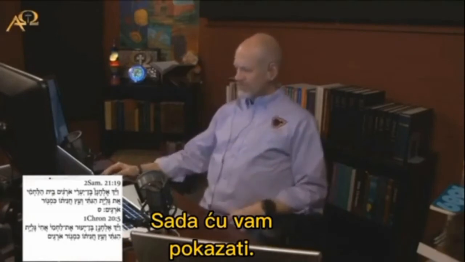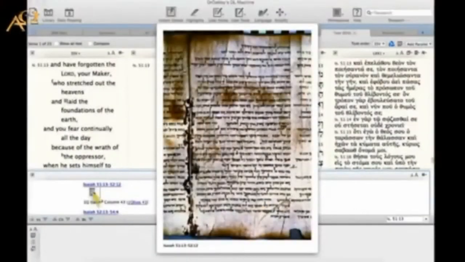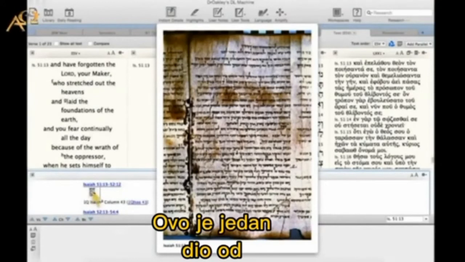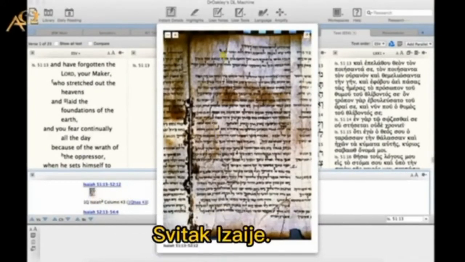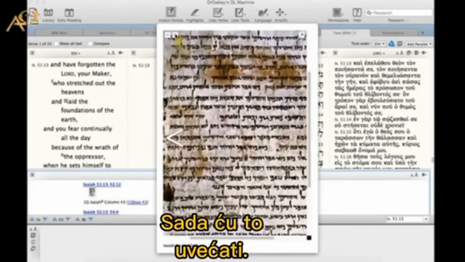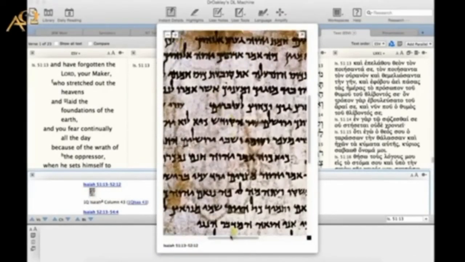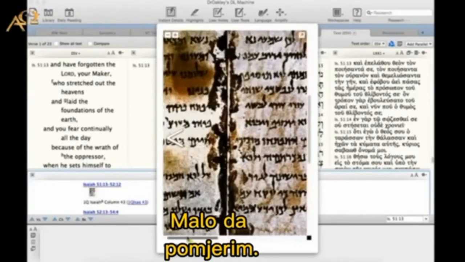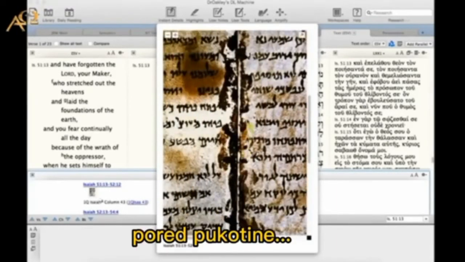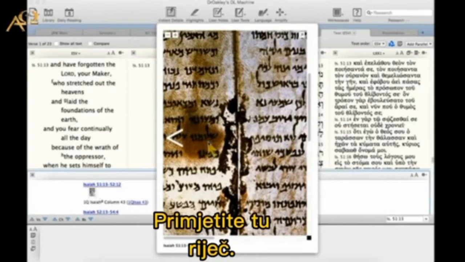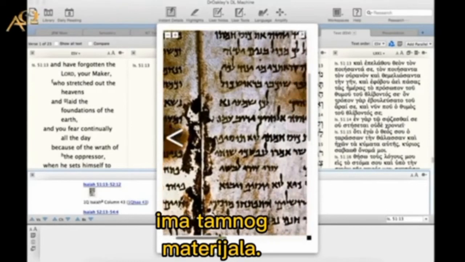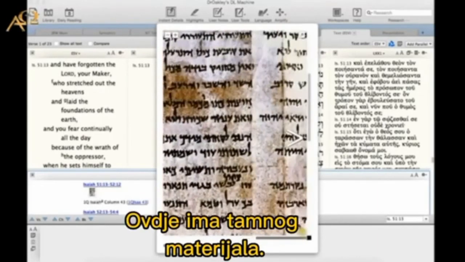Now let me show you, bring that up. All right. Here is one of the Dead Sea Scrolls, the Isaiah scroll. And let me zoom in here and then move around a little bit. You will notice, especially along seams, you have places like right here. Look at that word right there. Right here, you have smudging, you have darkening of the material there, you have darkening over here.